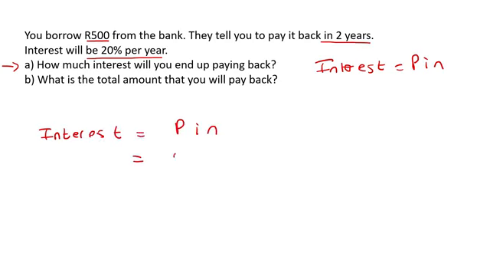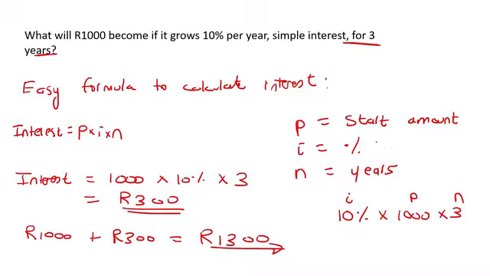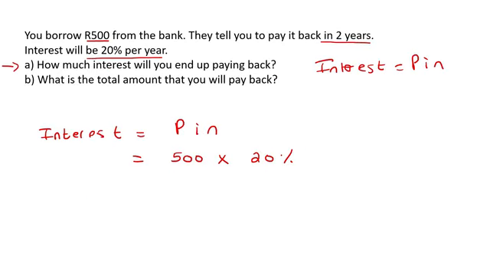P is the starting amount, I is the percentage per year, and that is very important, it must be per year. And N is the number of years, so this will be 2 years. If you calculate that, you'll end up with 200 Rand. So that is how much interest you will pay back.